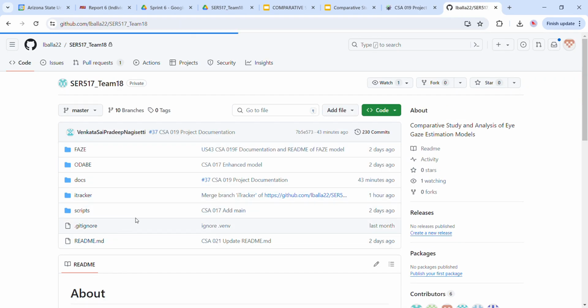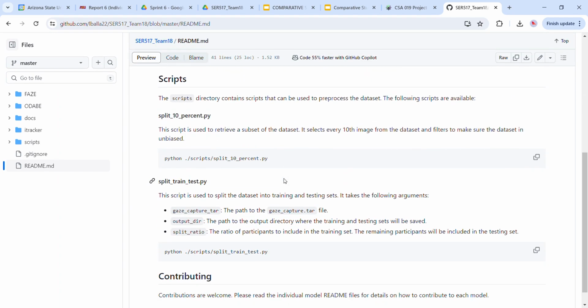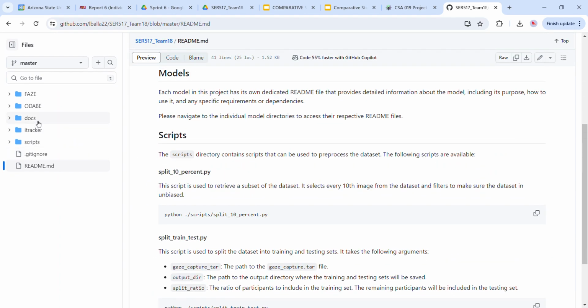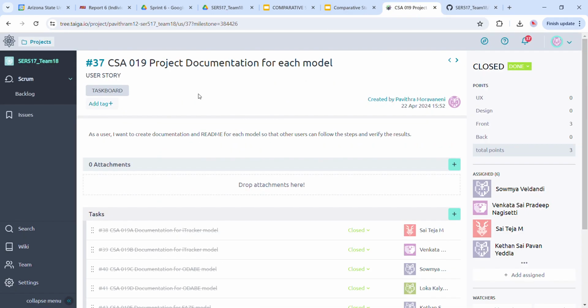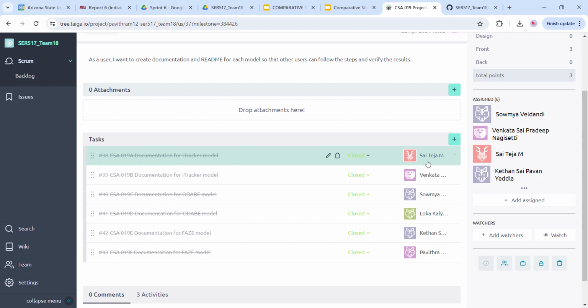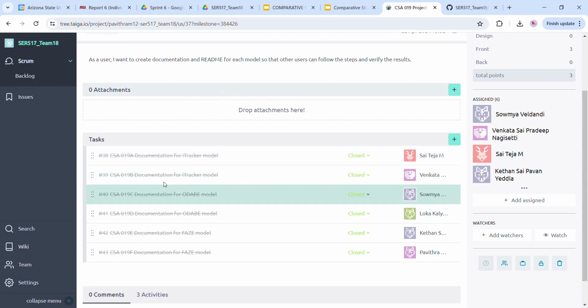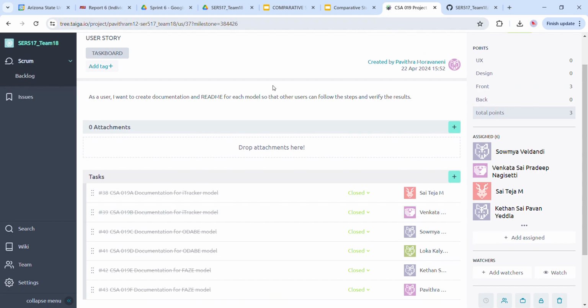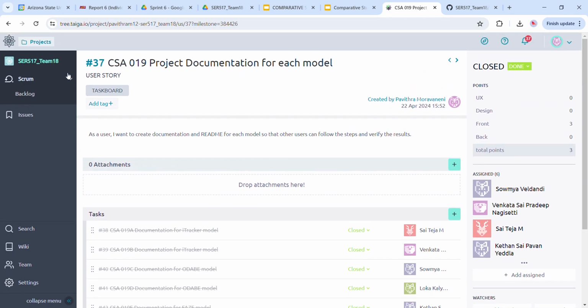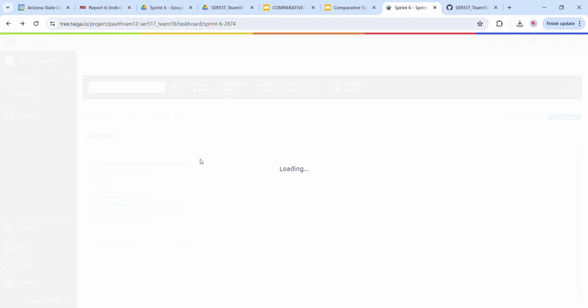Each model has its own README file on how to download and run the code. All of this has been worked on by each individual, documented, and pushed to GitHub. So this is another user story.